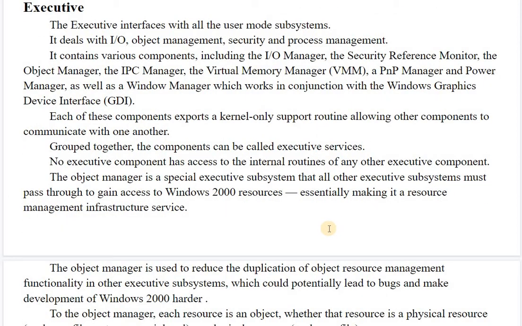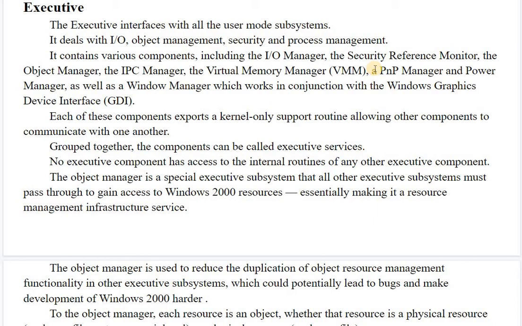Okay, so the executive interfaces with all the user mode subsystems and deals with input output, object management, security and process management. It also contains other components like the security reference monitor, object manager, IPC manager, virtual memory manager, PNP manager and power manager, as well as the Window manager, which works in conjunction with the Windows graphics device interface.